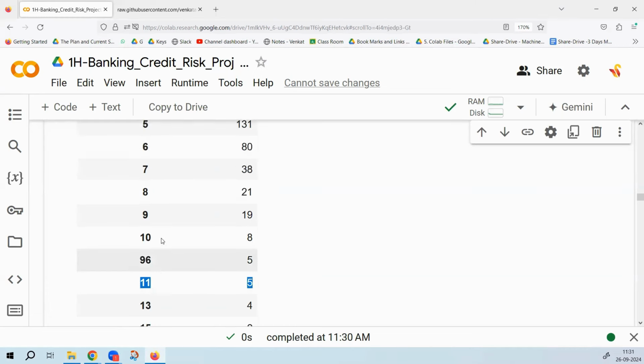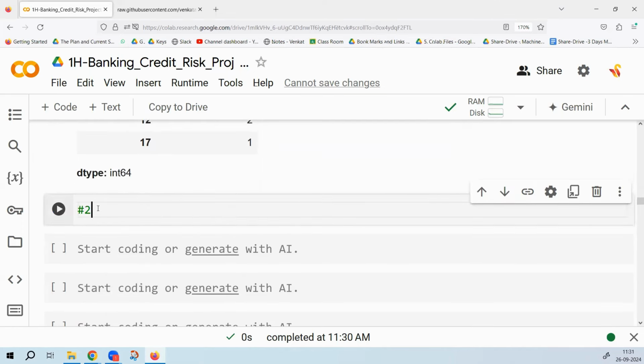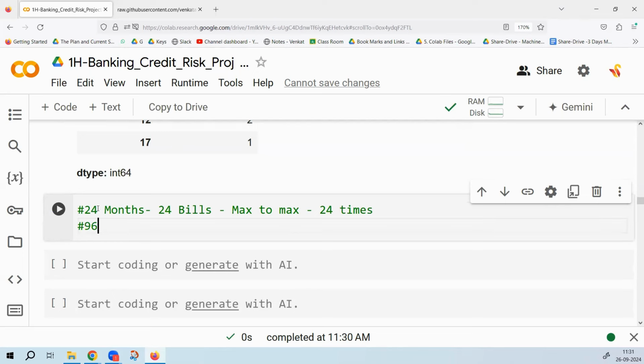That is considered dangerous. But again, there are 96 and 98. Is it possible that somebody is paying late 96 times or 98 times? No, not for sure, because it is only 24 months of data. In 24 months, you have 24 bills. Max to max, how many times can you pay late? All 24 bills, 24 times. But 96 and 98 are errors. This needs to be cleaned.